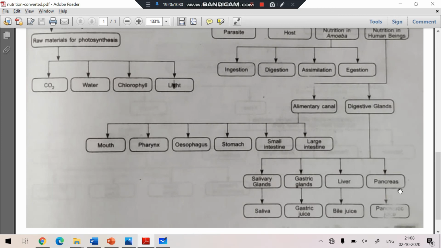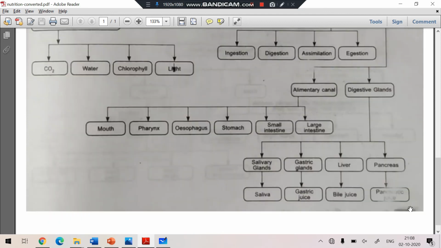Then the last, the pancreas, releases the pancreatic juices, in which trypsin is also present, and trypsin also digests the protein. So students, in this way I have almost recalled the complete nutrition.